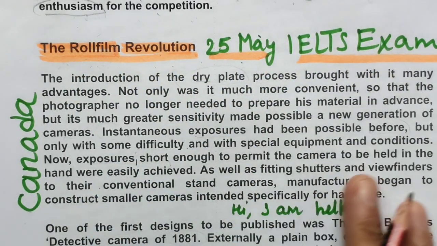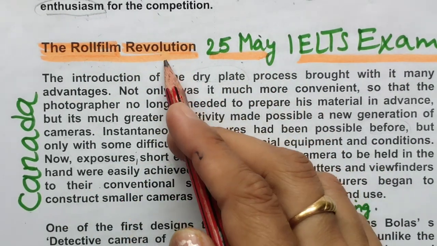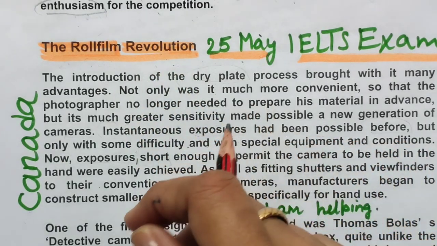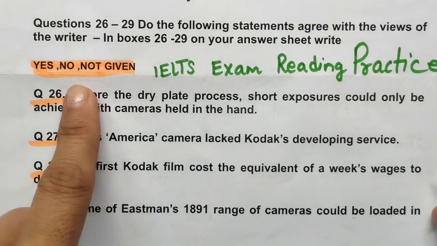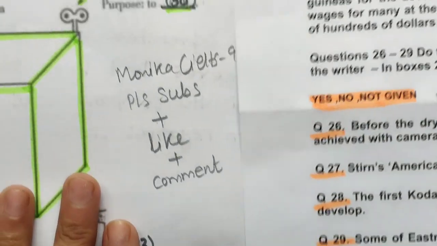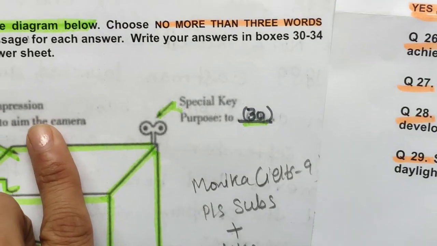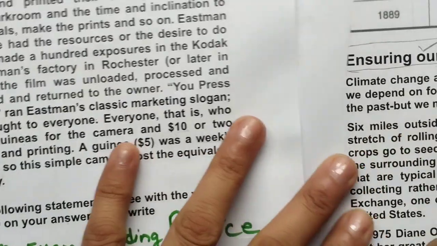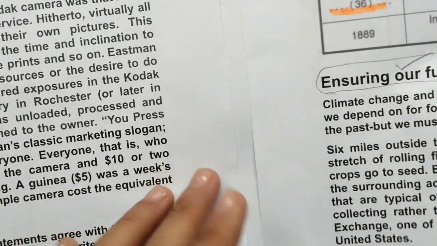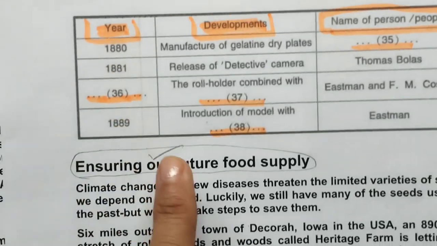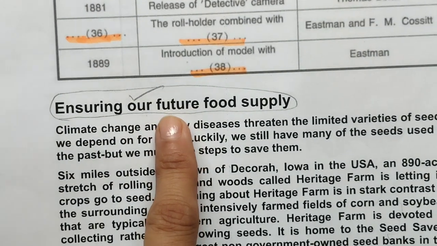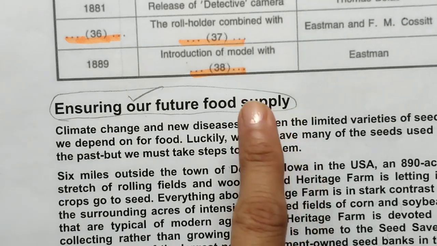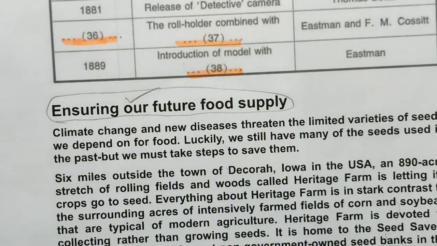Okay, now we will be doing it. I have understood this reading passage. Let's look at the type of questions we have. First type of question I have here: yes, no, not given. Second is complete the diagram below. So this is the diagram kind of thing. And third type of question we have is complete this table below. The next video will be dedicated to this reading passage, because he had suggested that also, so I will make a video for this also.